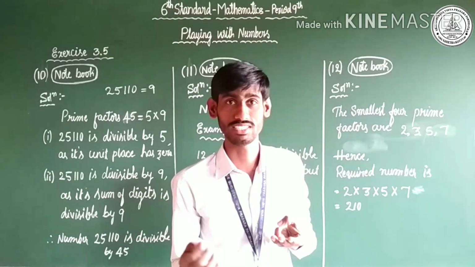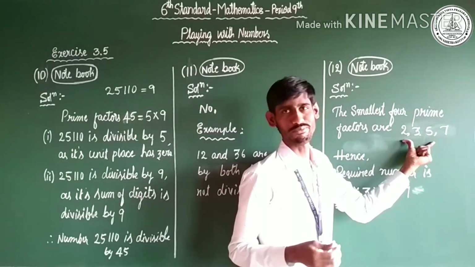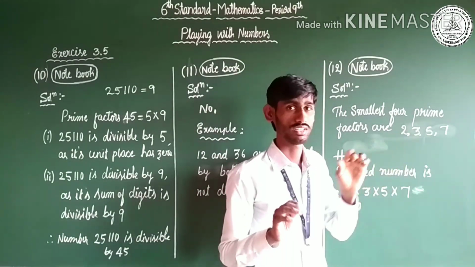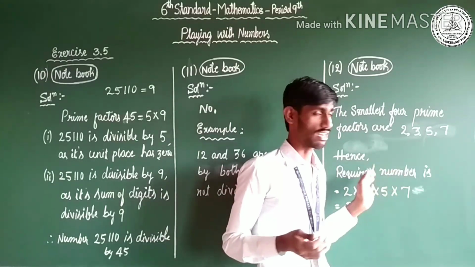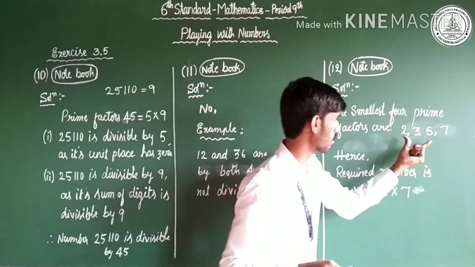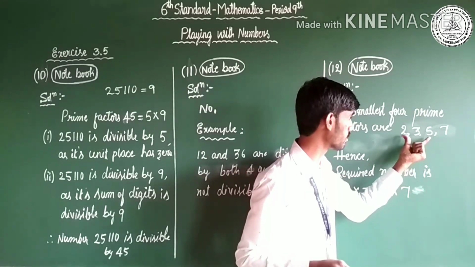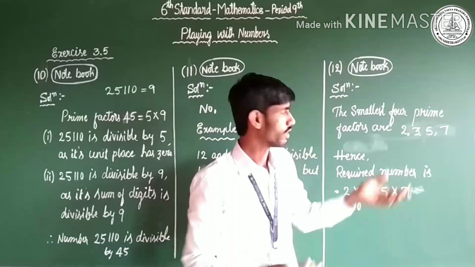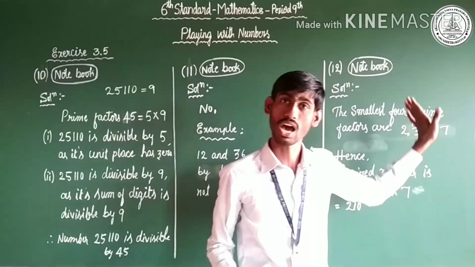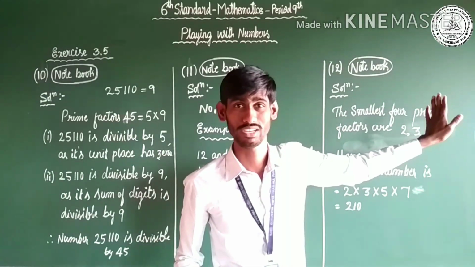How can we find it? The first 3 prime factors: 2, 3, 5. If more, the prime numbers keep increasing.